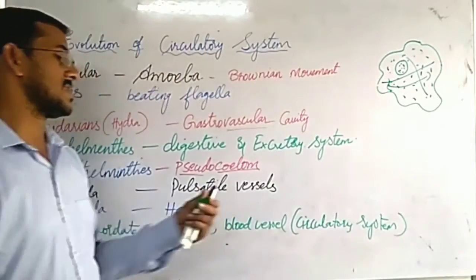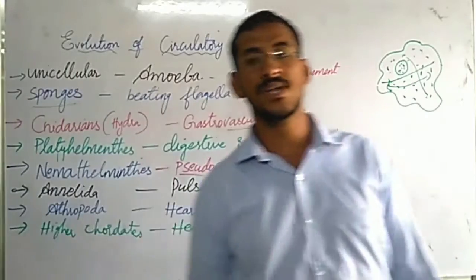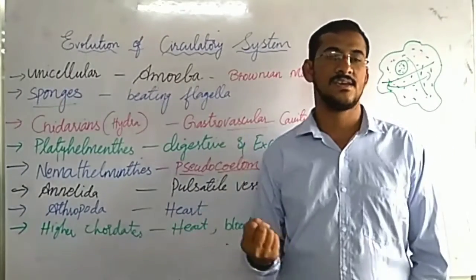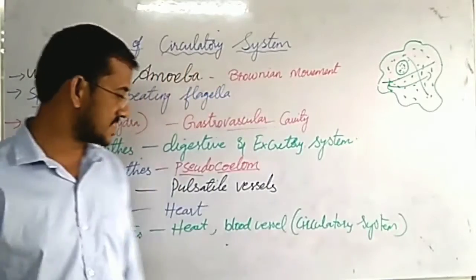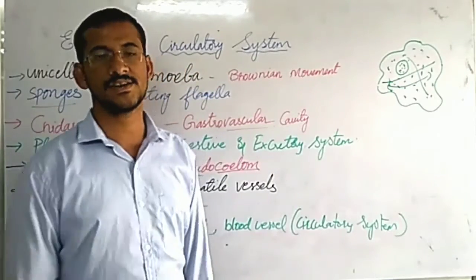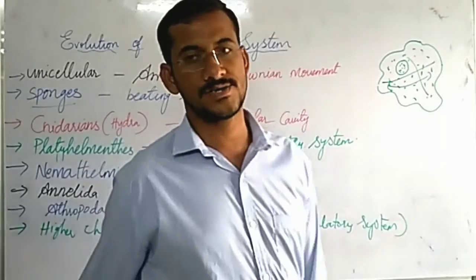This circulatory system helps in transporting the oxygen and nutrients to all body parts, and they collect waste material and give it to the excretory system.